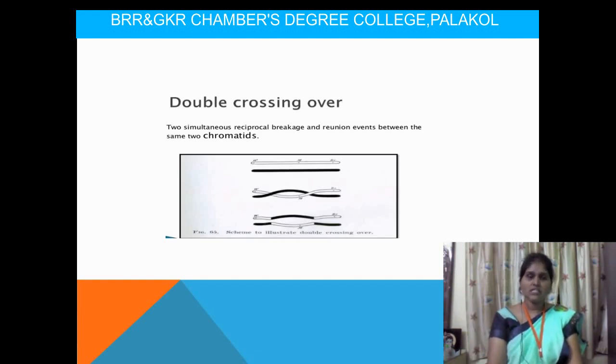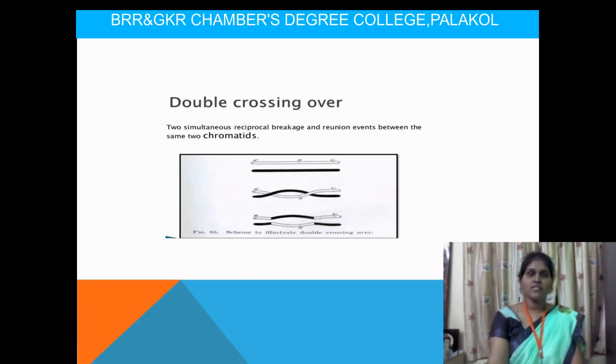And the next one is germinal crossing over. This germinal crossing over will occur only in germinal cells. So here, from one generation to another generation, the characters which are produced will be separated. Mechanism of crossing over: for the mechanism we have 4 steps.